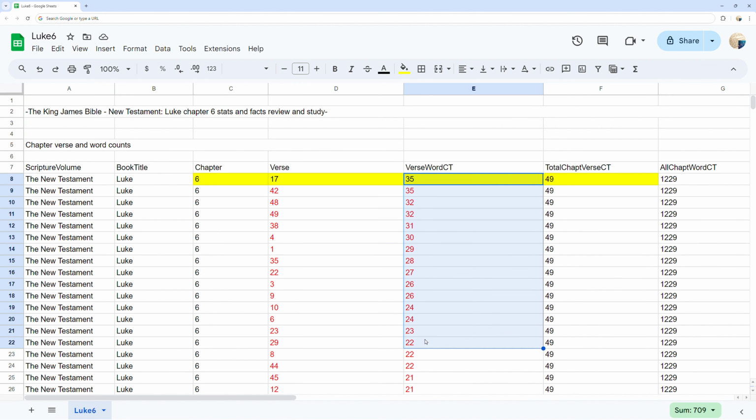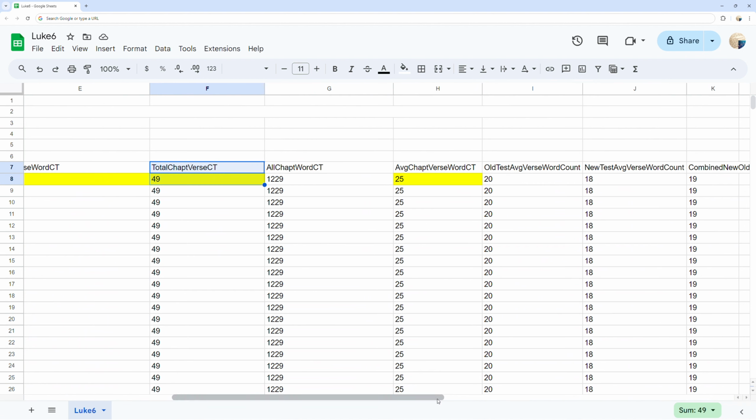You can see the Luke chapter 6 verse total count at 49 verses, the average word count of all Luke chapter 6 verses at 24 words per verse, as well as the average verse word counts for both the complete Old Testament, New Testament, and both combined to get a comparison of Luke chapter 6 word per verse count comparisons.